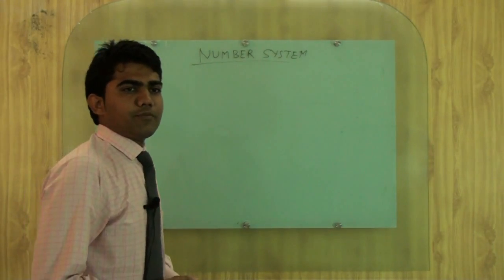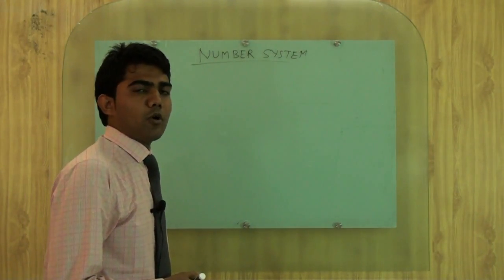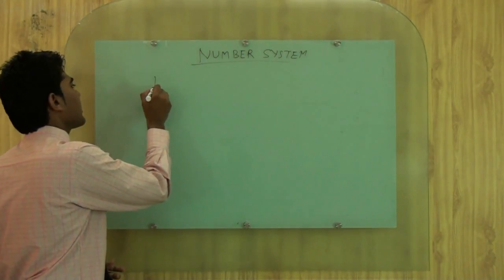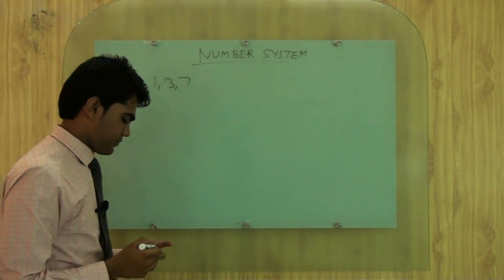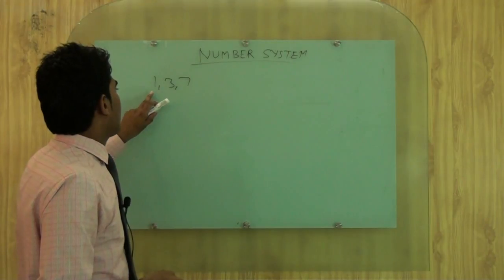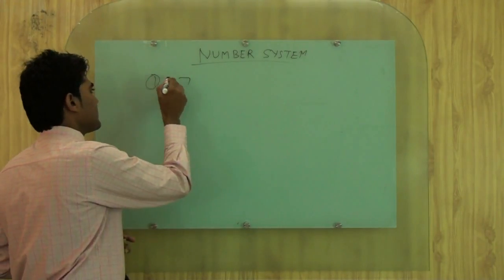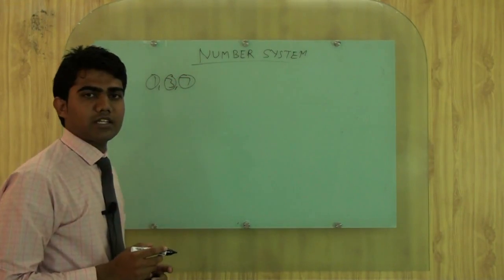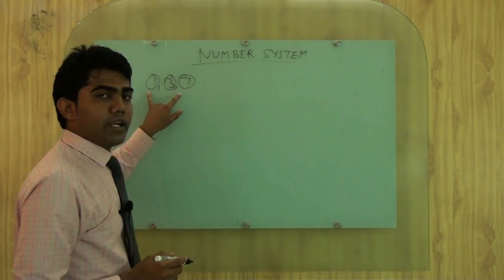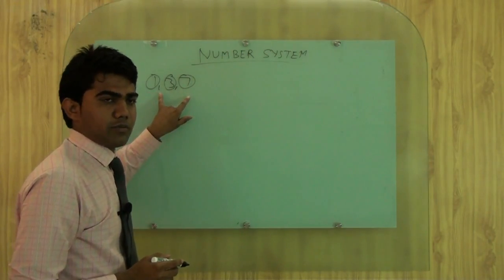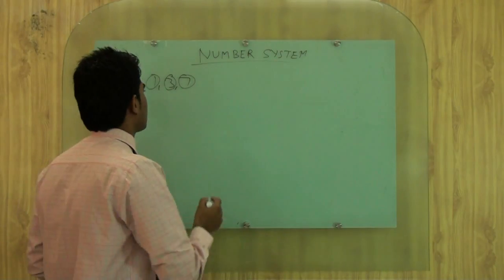Now we will see how we can make possible combinations for a number, just like we are given 1, 3 and 7. We say there are 3 digits, 1, 3 and 7. How many 2-digit numbers are possible with these 3 digits? So how will we make them?